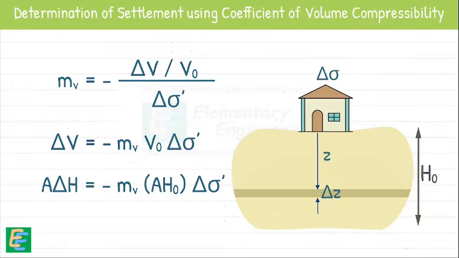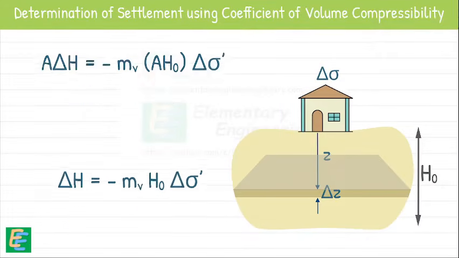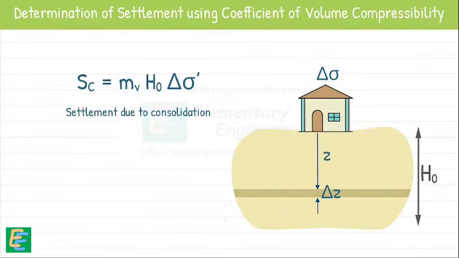Now if we assume the area of the soil layer does not change with the load increment, we can write change in volume as change in its height. This delta H is the change in thickness of the soil layer, which is negative when soil settles. However, this is, in fact, the settlement of the soil layer. Therefore, we can write it as Sc, that is settlement due to consolidation, without any minus sign.